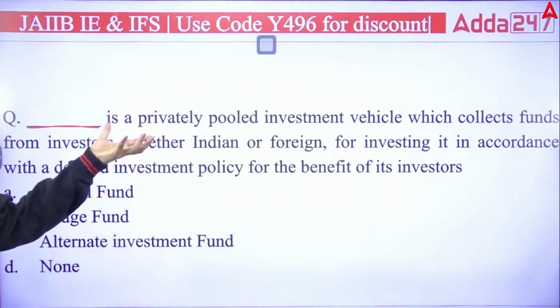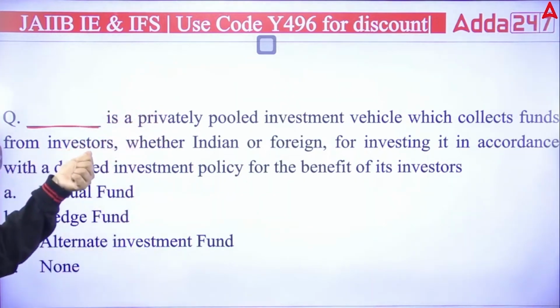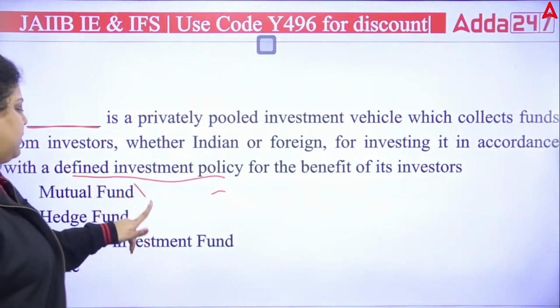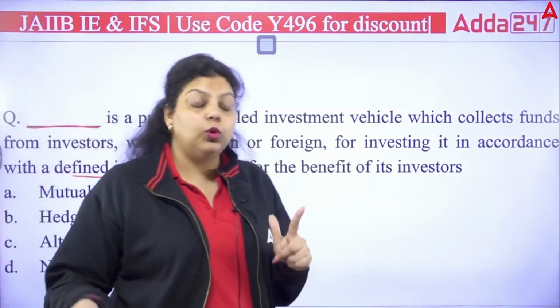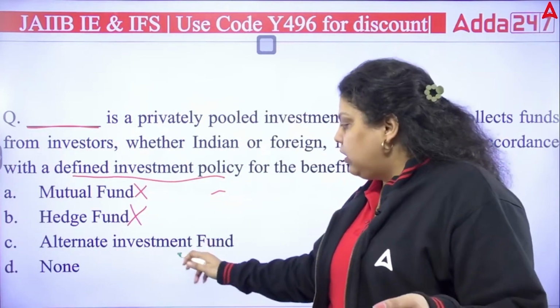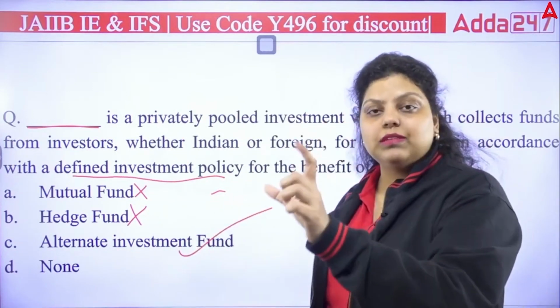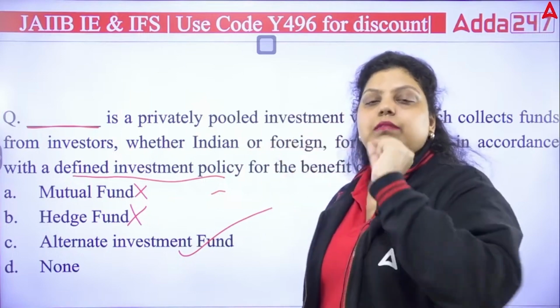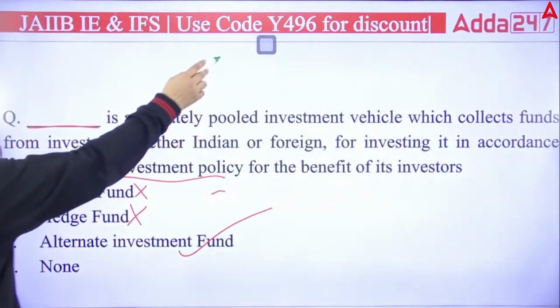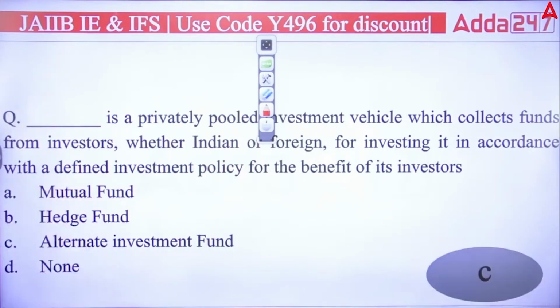So it's a privately pooled fund. You have collected fund from the various investor, whether they are Indian, whether they are foreigner, doesn't matter. Then you are investing that money with a defined investment policy for the benefit of the investor. So it cannot be mutual fund, it cannot be hedge funds, because they invest in any diversified sector to minimize the risk. They do not have a defined investment policy with them. But alternate investment fund have a defined investment policy in which it will be told to you, this is the money, you can invest this money in this particular sector. So the right answer will be C. Okay, right answer is what? It is C. Alternate investment fund.